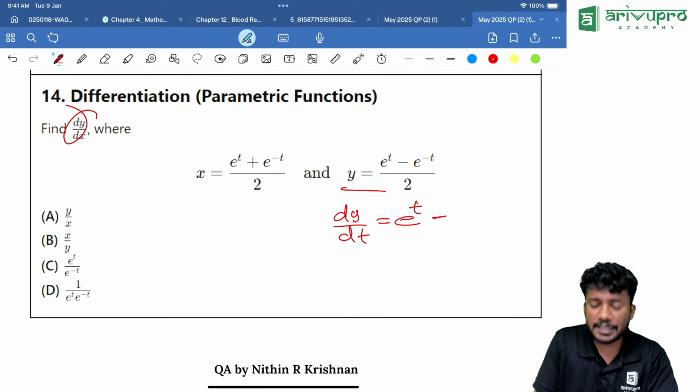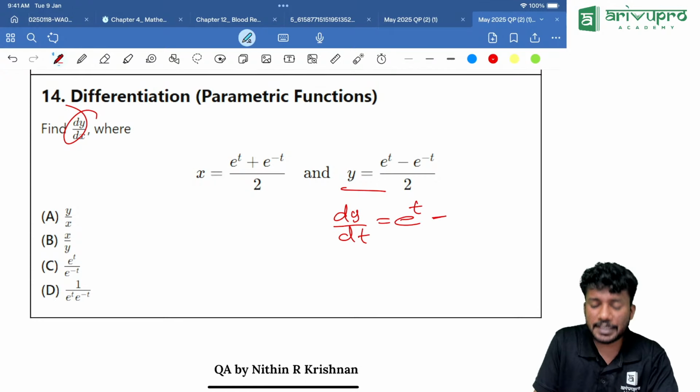Then dx by dt can be written by taking the derivative of e raised to t, that is e raised to t, plus the derivative of e raised to minus t, which is minus e raised to minus t, divided by 2.